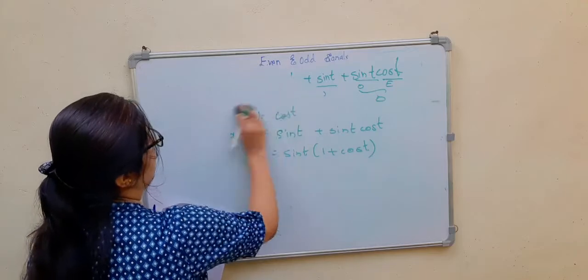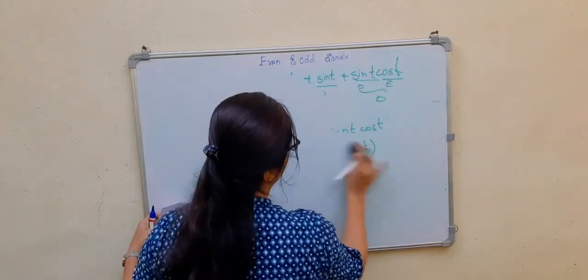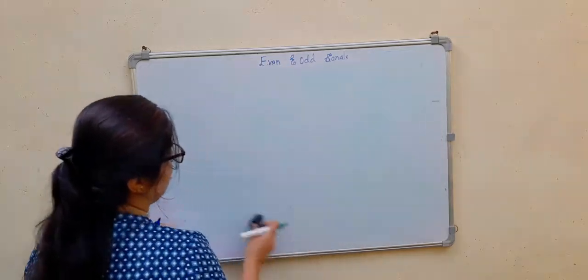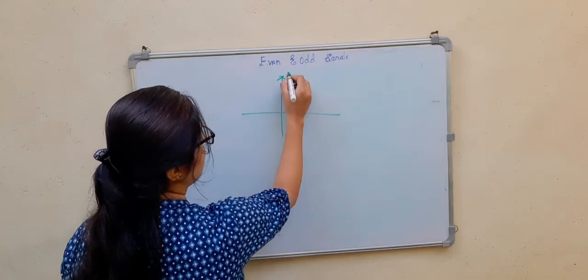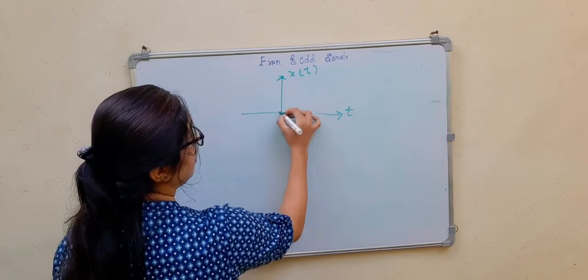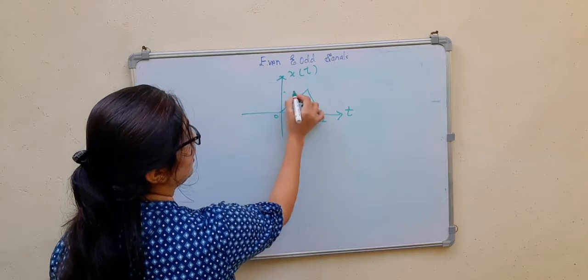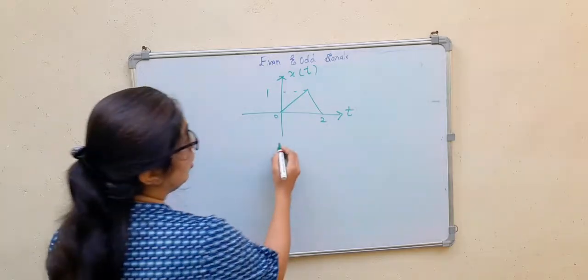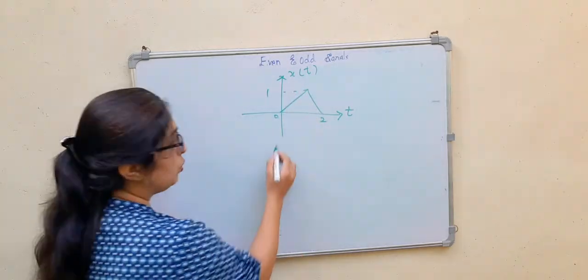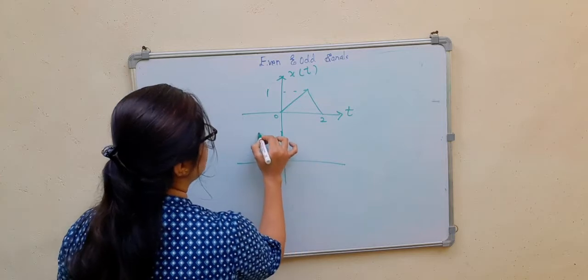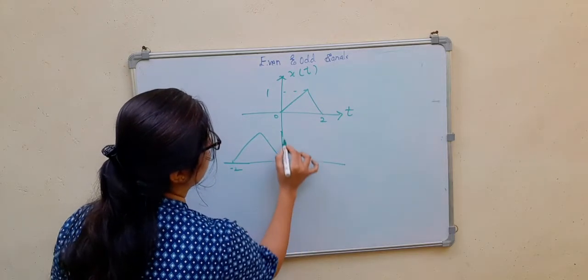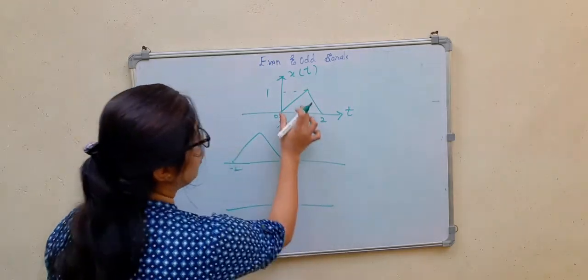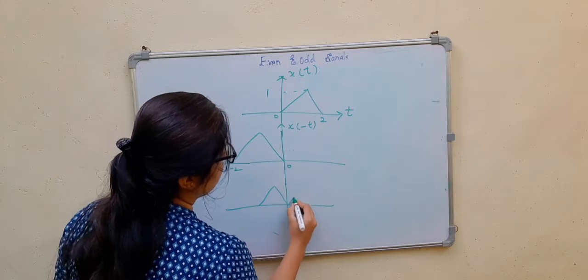Next, if they give a triangle and ask you to find the even and odd parts. Okay, this is your x of t. This is t. Suppose they are giving you 0 to 2 and this is the value 1. Now you have to find the even and odd part of this triangle. So x of minus t, you know that it is a time reversal. So you will be getting this, right? This is minus 2 to 0. This is x of minus t. So if I add these two, I will be getting something like this.